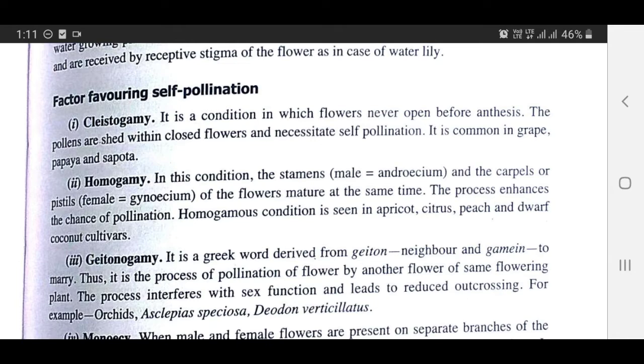Homogamy. In this condition, the stamens (male androecium) and the carpels or pistils (female gynoecium) of the flowers mature at the same time. The process enhances the chance of pollination. Homogamous condition is seen in apricot, citrus, peach, and dwarf coconut cultivars.